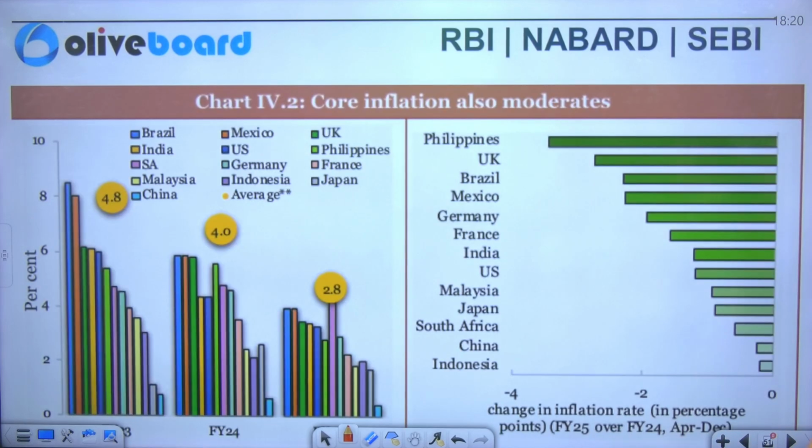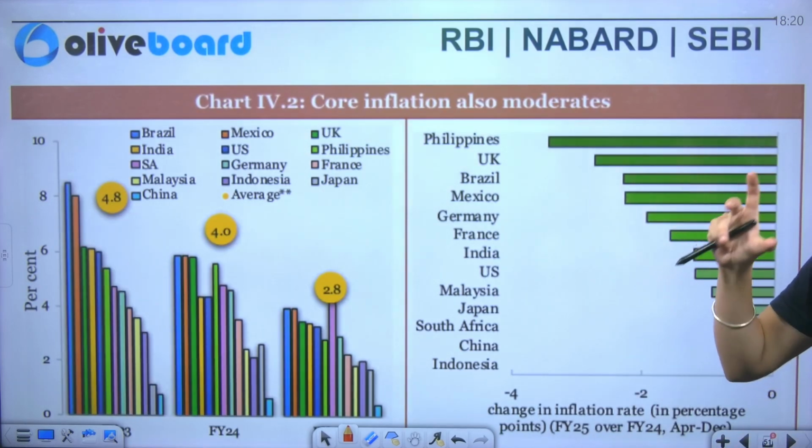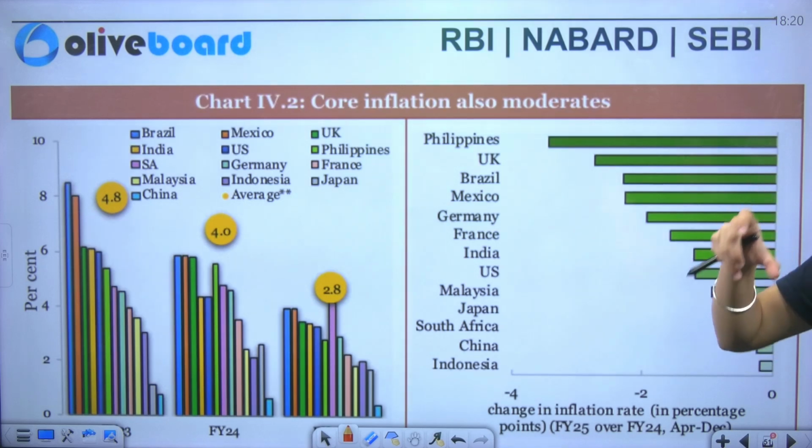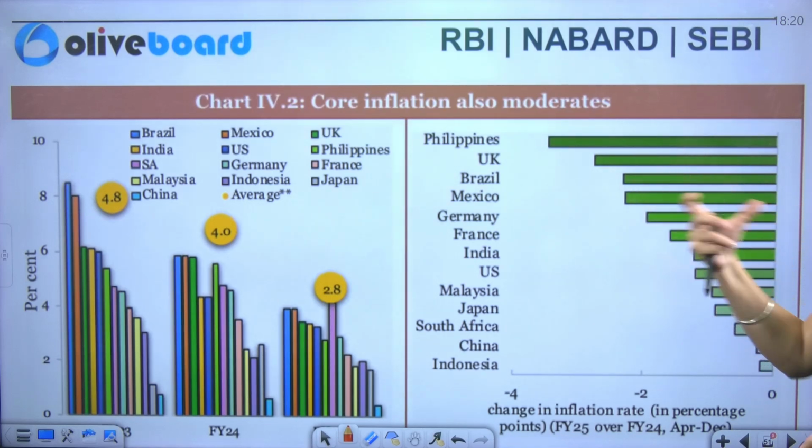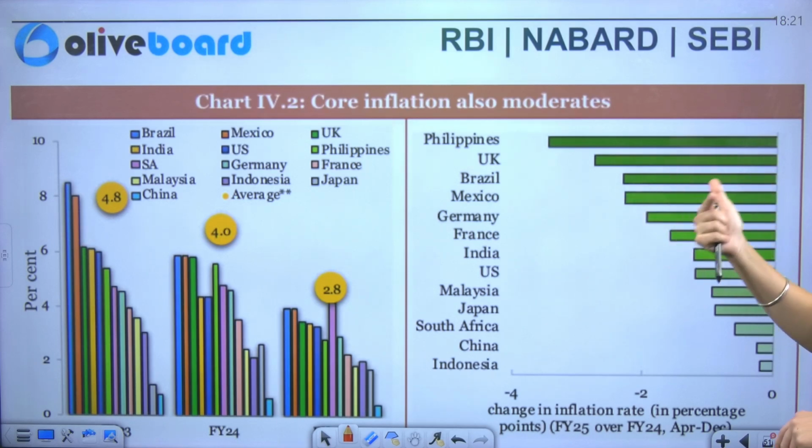Okay. Now you can see here the chart of core inflation that has moderated across the countries. If you see the first one, a 4.5 rate is there, then it comes to 4, and then it comes to 2.8. Specifically, if we talk about the change in the inflationary rate, you can see the chart of the Philippines and the rest of the countries.